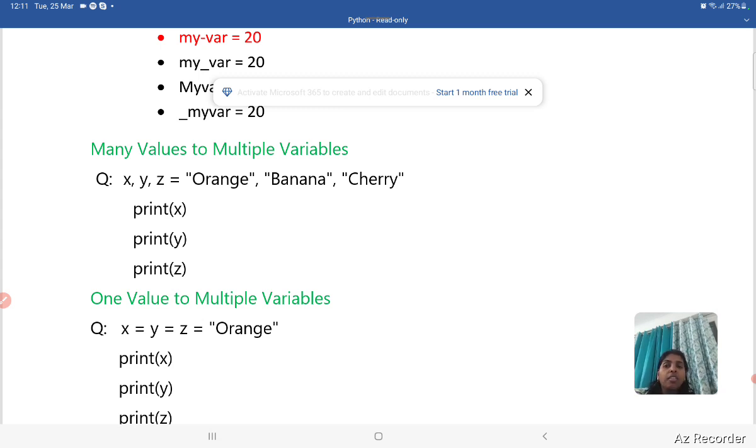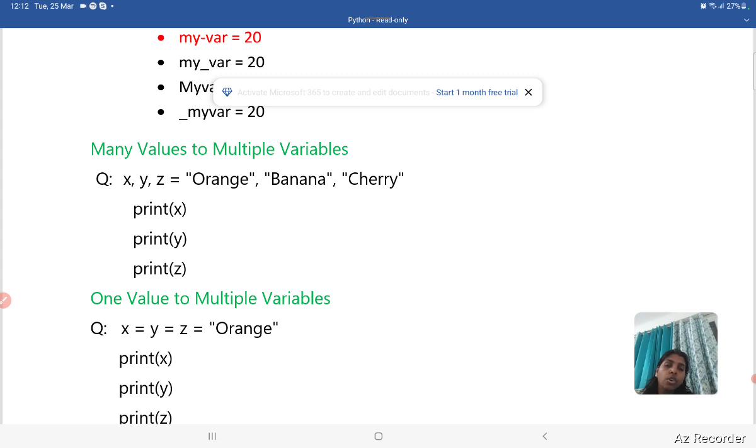The next one is many values to multiple variables, meaning you have so many variables and so many values. How do I write the code in one statement, meaning I have to write all the variable names as well as all the values in one statement? So in this statement I write x comma y comma z. If you have multiple variables, you separate all the variable names by comma, and then equal orange comma banana comma cherry.